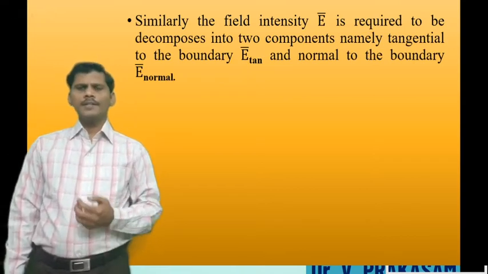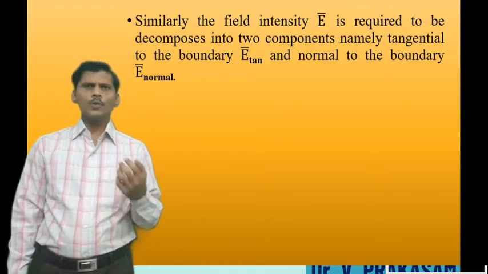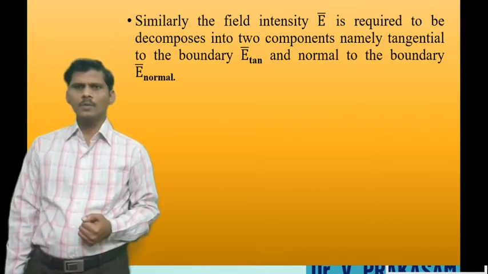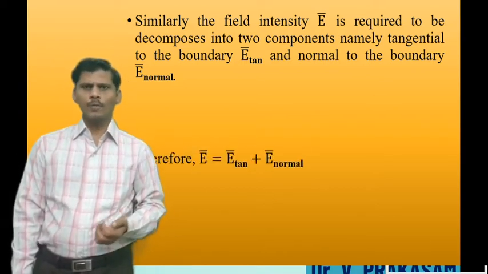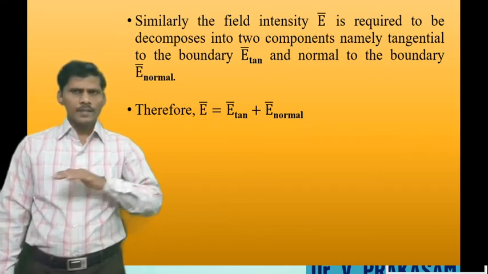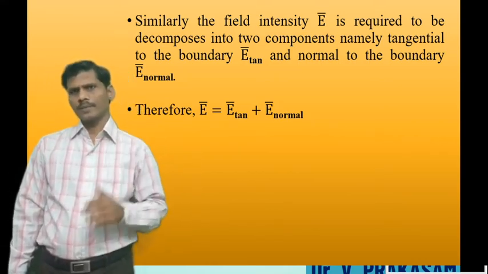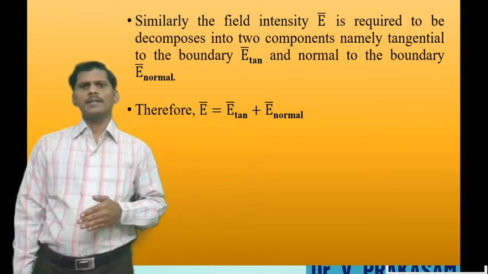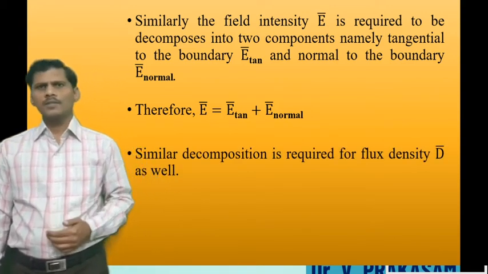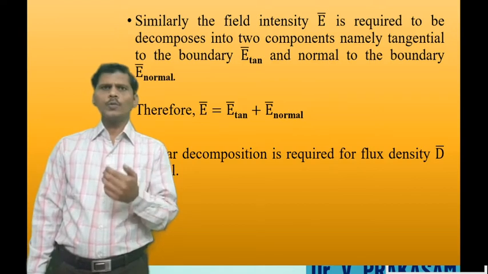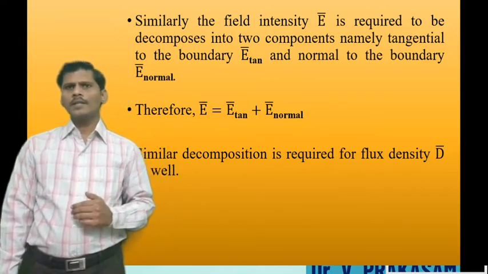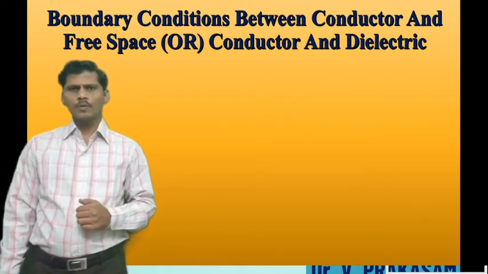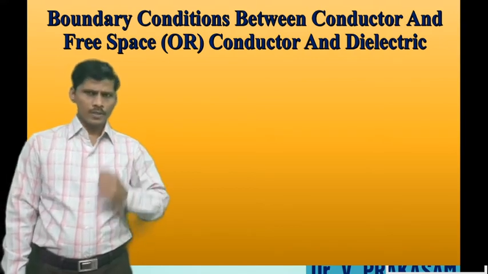Similarly, the electric field intensity is required to be decomposed into two components: tangential to the boundary and normal to the boundary. Tangential means parallel to the boundary line, and normal means perpendicular to the boundary line. Similarly, the magnetic flux density is also decomposed into tangential and normal components. First, we are going to discuss the boundary condition between conductor and free space.